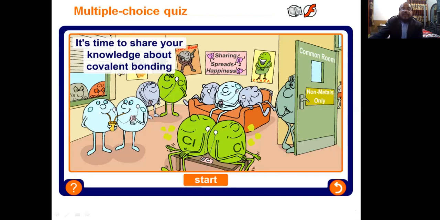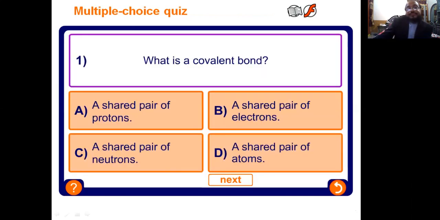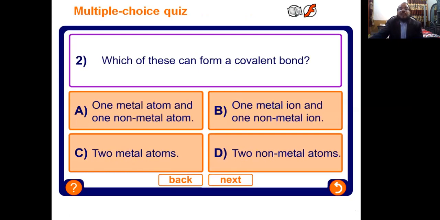Yes, this is the final activity of MCQs. What is a covalent bond? A shared pair of protons, a shared pair of electrons, a shared pair of neutrons, or a shared pair of atoms? Students, not only in the covalent bond, always in chemical bonding, electrons are involved. Yes.